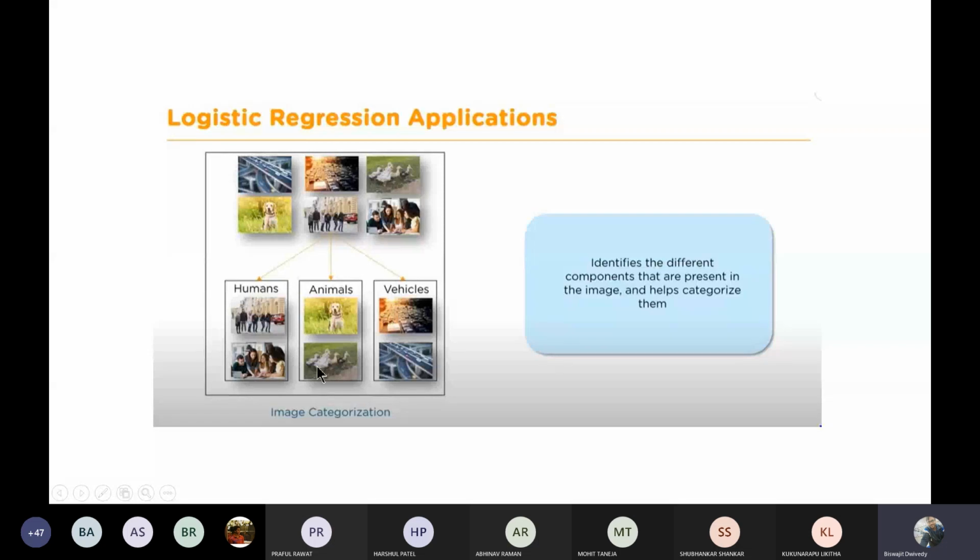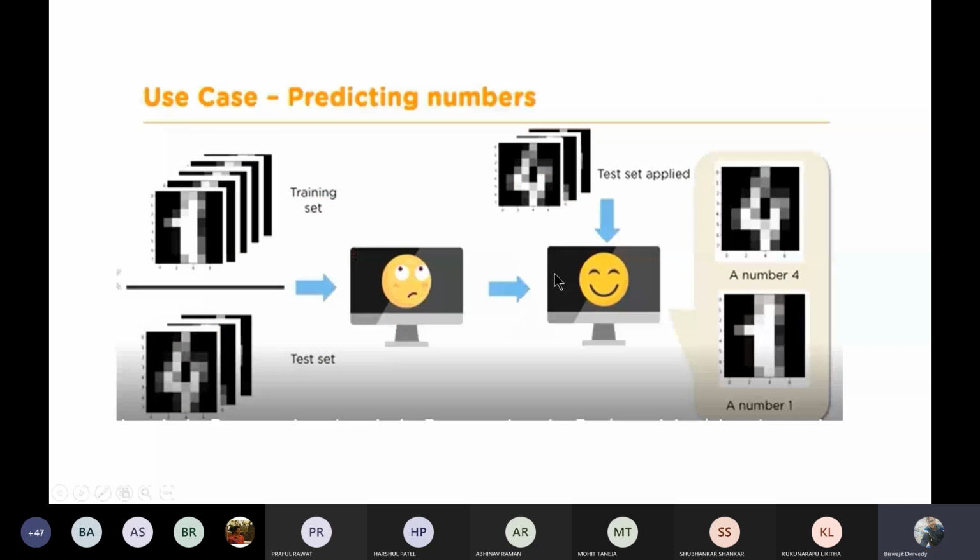And here you can see multiple categories are there instead of binary. Even if multiple categories are there, this can be handled. One very good example is given here, and this example is available on the internet, the coding and everything is there. You can try it by yourself also.